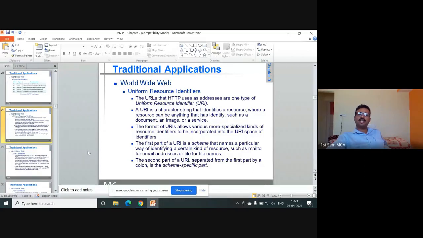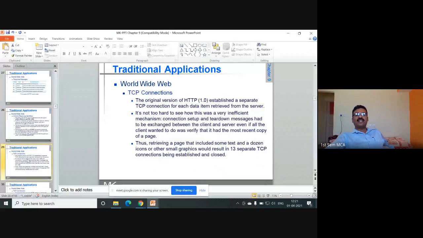The first part of the URI is a scheme that names a particular way of identifying a certain kind of resource, such as mailto for email addresses or file for file names. The second part of the URI is separated from the first part by a colon. These things you have seen, you know them better, so you can write these things.